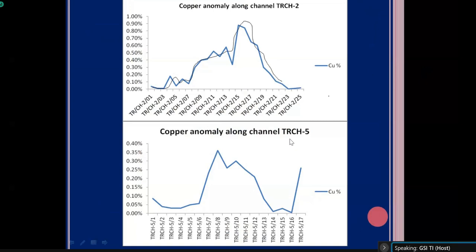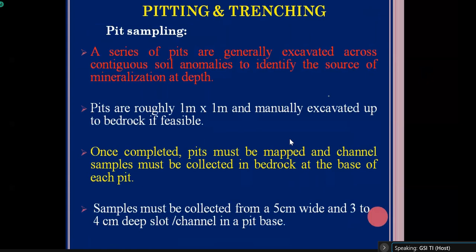Across the strike or along the width of the ore body, how the elemental concentration is varying, you can have an idea by plotting this channel sample data. Okay. Then pitting and trenching.